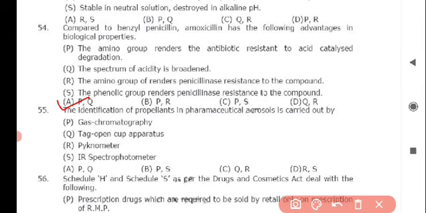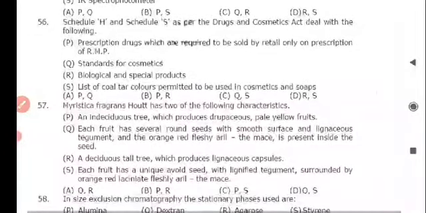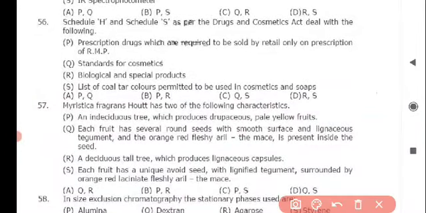Next question: the identification of propellants in pharmaceutical aerosols is carried out by, and the correct answer for this is option B, that is P and S, and the options are gas chromatography and IR spectrophotometer.